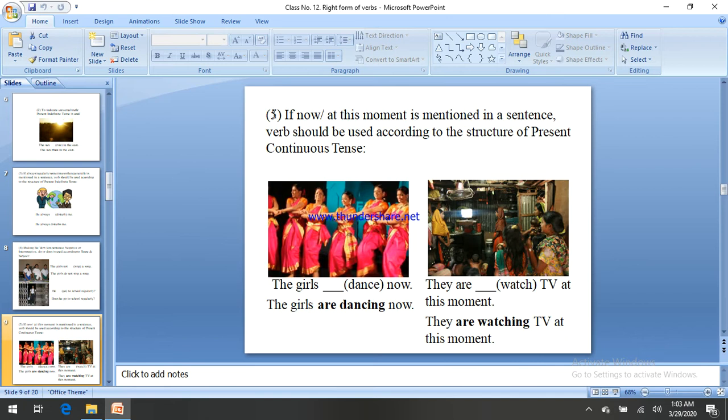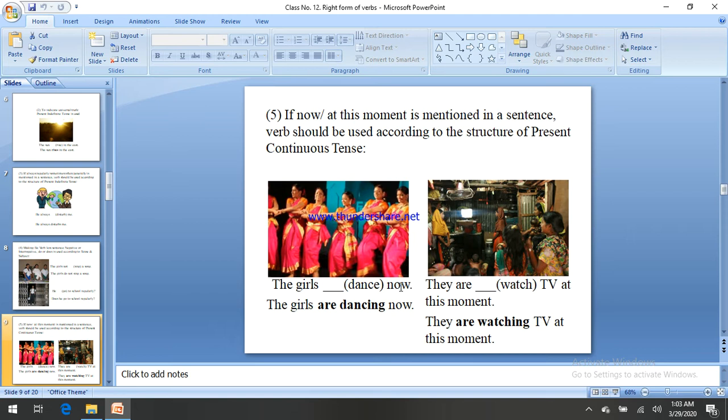Rule number 5. Now, at this moment: these are the tense markers of present continuous tense. If now or at this moment is in any sentence, then you have to make that sentence present continuous. Let's see, the girl dash now.